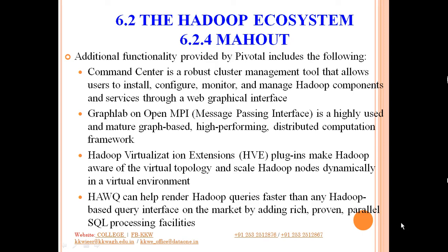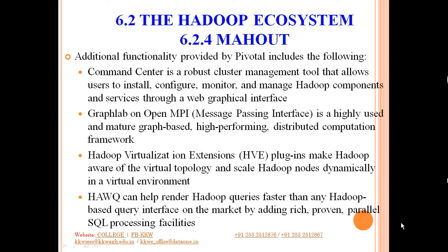And the last functionality here is HAWQ. It stands for Hadoop based query interface. It can help render Hadoop queries faster than any Hadoop based query interface on the market by adding rich, proven parallel SQL processing facilities. So these are all the components and the functionalities provided by Mahout.